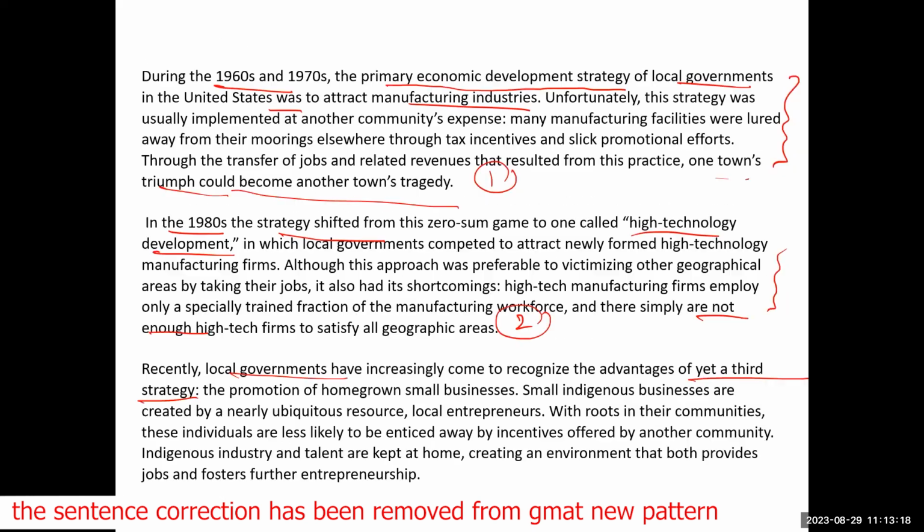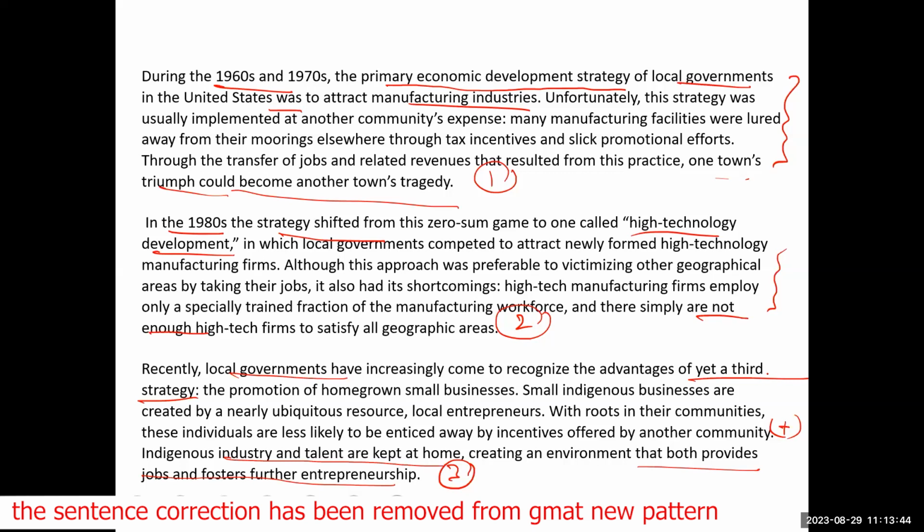Okay, local governments are employing a third strategy. And with this strategy, he is trying to tell you that this strategy has everything positive. There's nothing wrong in it because the industry and talent are kept at home. It creates an environment that provides jobs and fosters entrepreneurship. So he's all positive about this strategy.